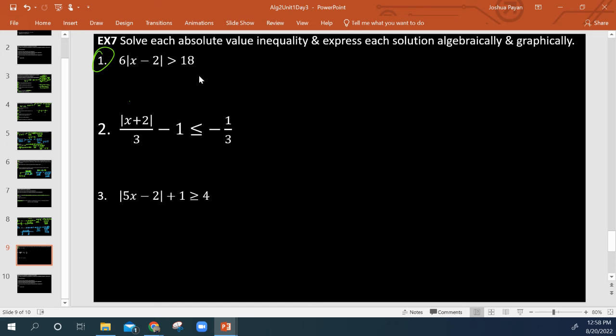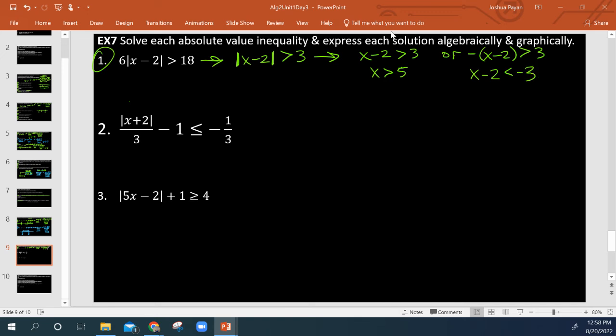Some more examples just to make sure that we've got it. We would divide by 6 on both sides. Then we split into our OR statement. X minus 2 is greater than 3, or negative x minus 2 is greater than 3. Add 2 to both sides. X is greater than 5. Negative x minus 2 is greater than 3, so we would multiply by negative 1 and flip the symbol. So that would become less than negative 3. Okay, so then we're going to do plus 2 again.